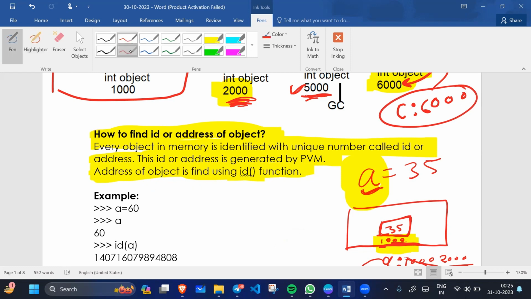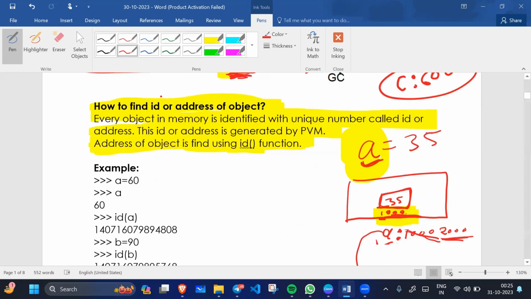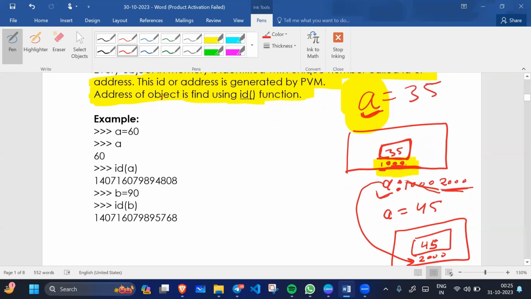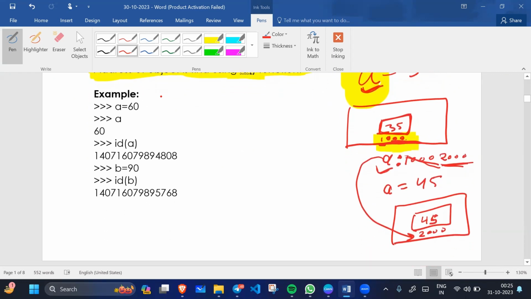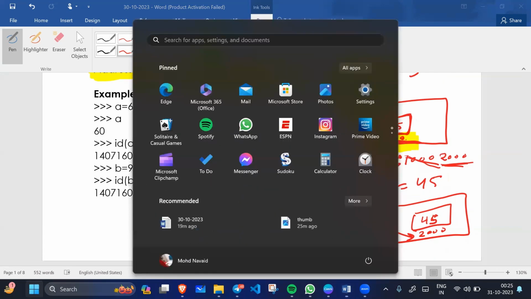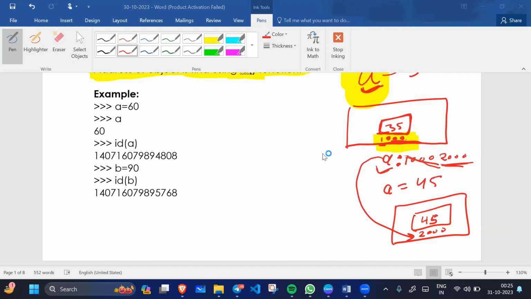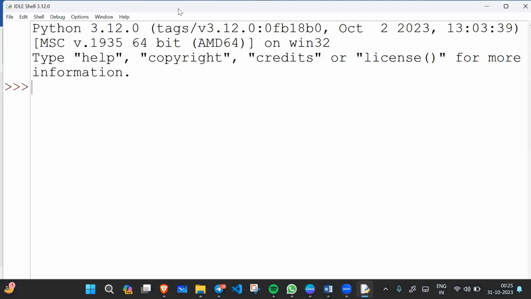Do you understand what an object is? An object is nothing but creating a block in the memory. Let's take an example now. Let me open the Python IDLE. What is the full form of IDLE? IDLE stands for Integrated Development and Learning Environment.